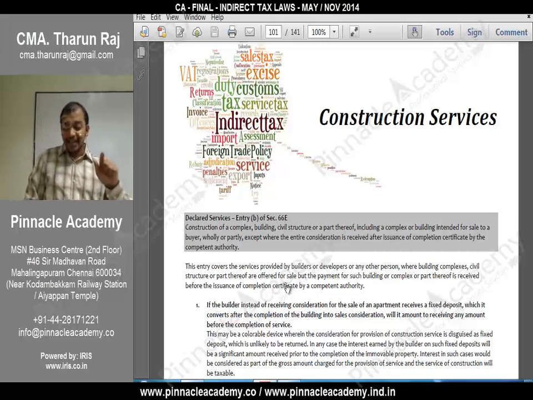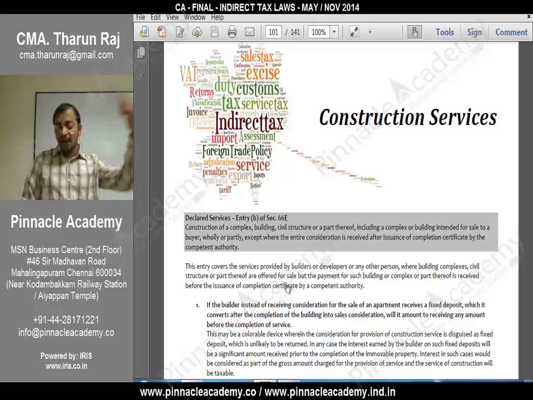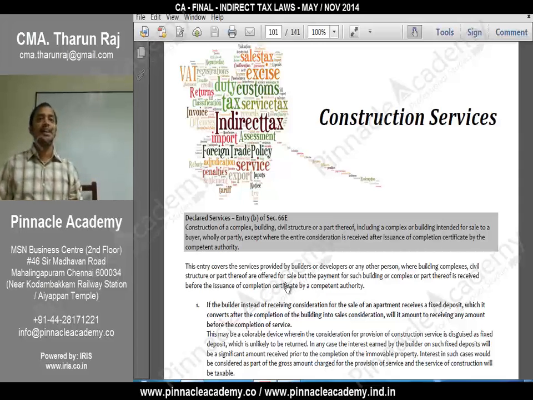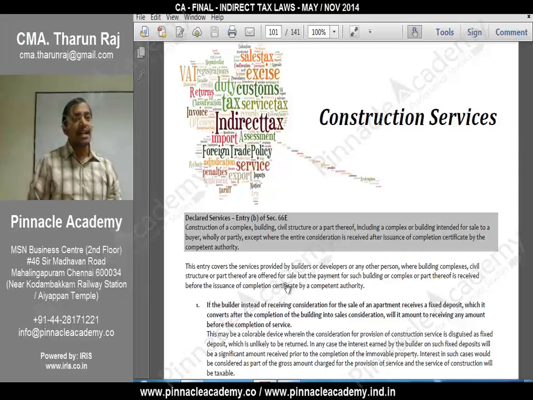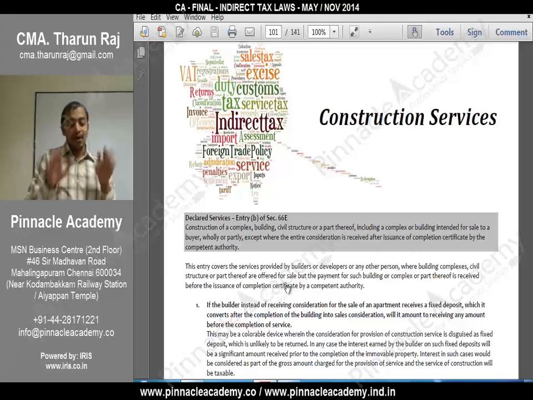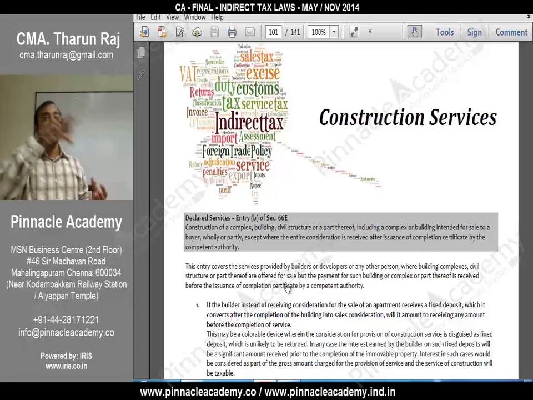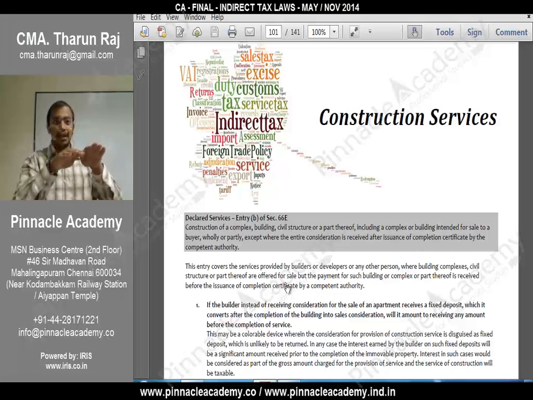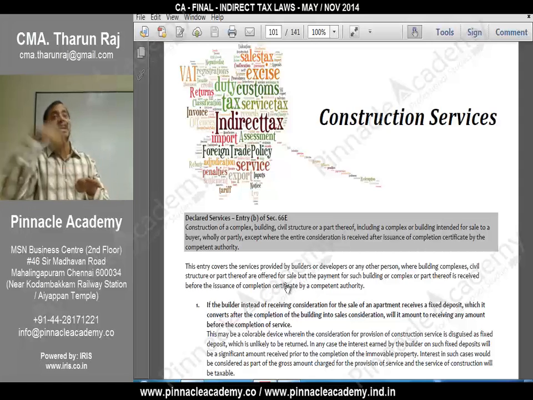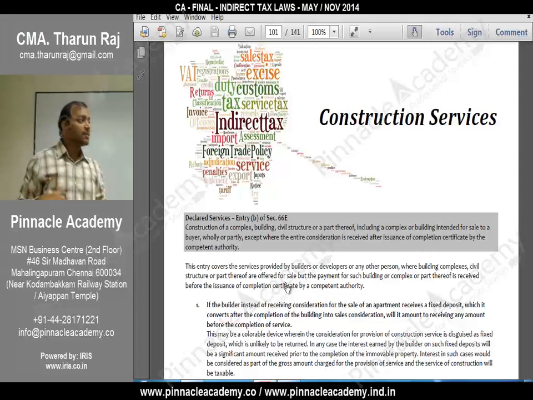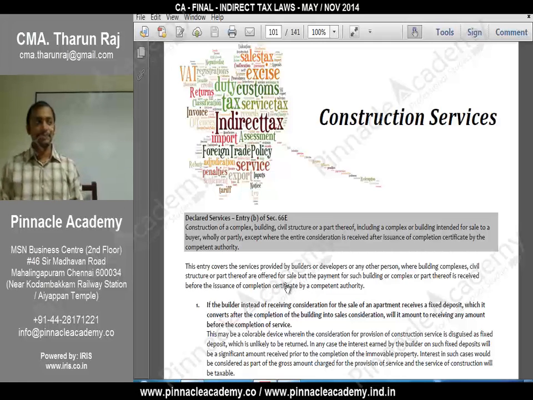Except where the entire consideration is received after issuance of completion certificate by the competent authority. If the entire consideration is received after issuance of completion certificate, that is, once the building is done and then the sale happens. How do we know whether the building is done or not? The competent authority will issue a completion certificate, then only the building is completed. After that, if you effect any sale and receive money, it is not service, it is sale of immobile property.